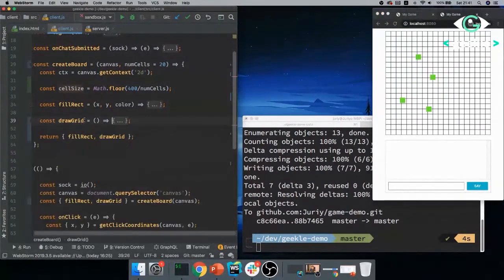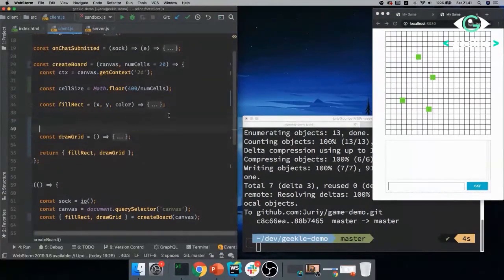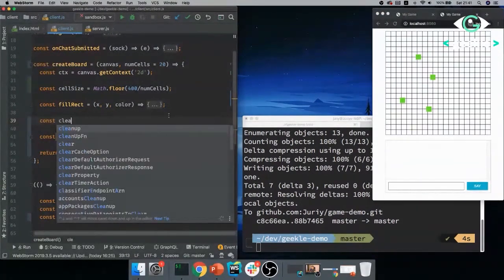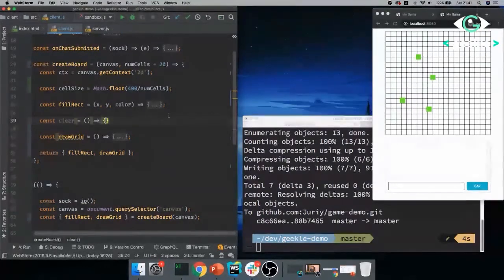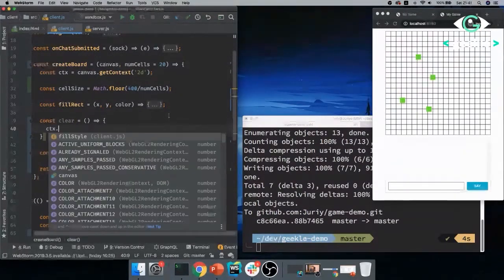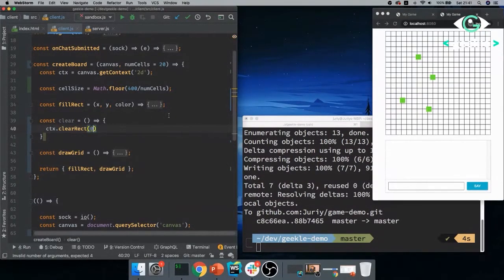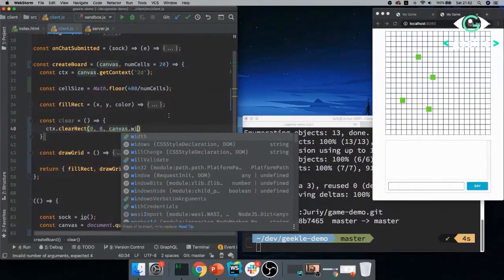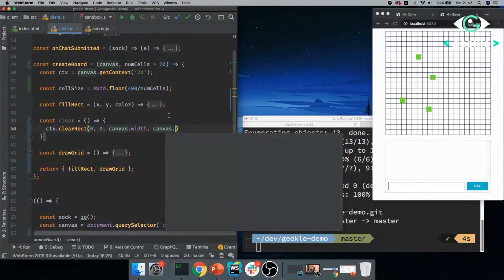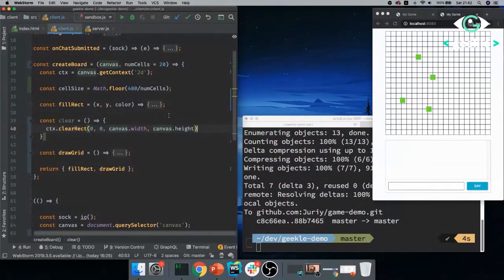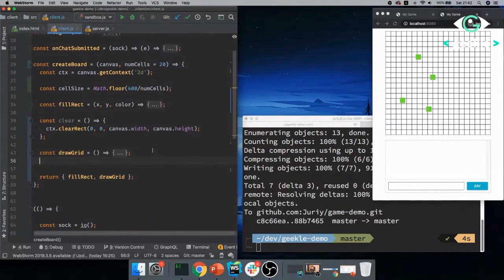And before I go, I want to introduce a couple more functions here. So I will need a function to clear my canvas. And clearing canvas is also super easy. ctx clearRect from 0, 0 to canvas width and canvas height. I'm basically saying I want to clear everything, just to remove everything, make it like it was before. And instead of using drawGrid directly, I'll create another, a little bit higher level function.